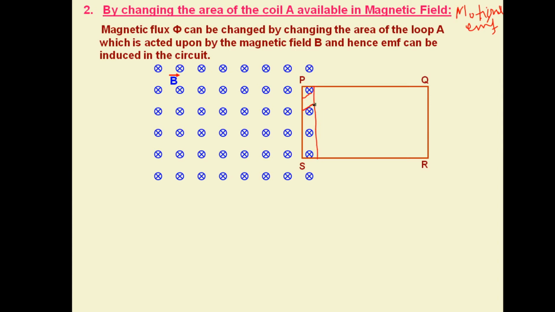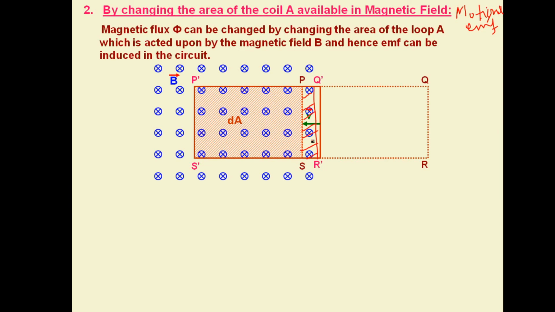Now the moment we push this coil within the magnetic field, the magnetic field passing through the area of the coil will increase, so magnetic flux will increase, and hence induced EMF will be developed. The shaded portion is the increase in area, and change in area means change in magnetic flux.